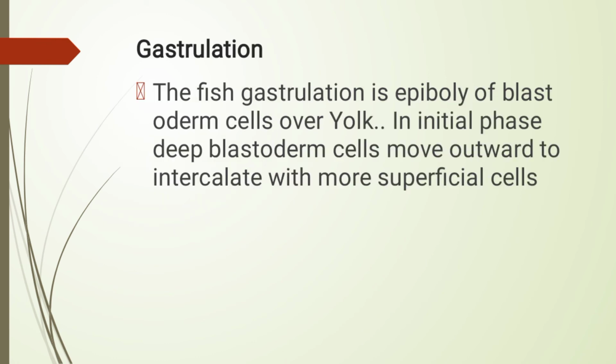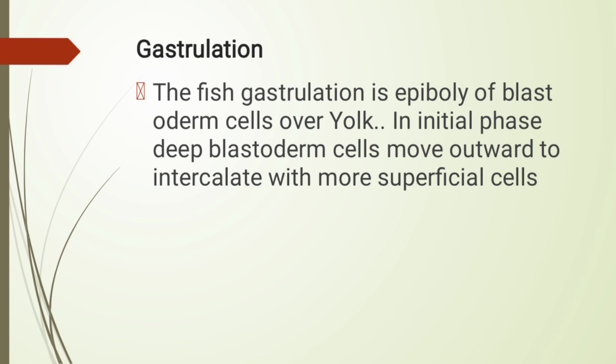What is gastrulation? Fish gastrulation is the epiboly of blastoderm cells over the yolk. In the initial phase, it is coordinated by myosin motors in the yolk syncytial layer, polarized cell division within the epithelial enveloping layer, and rearrangement among the deep cells of the blastoderm.